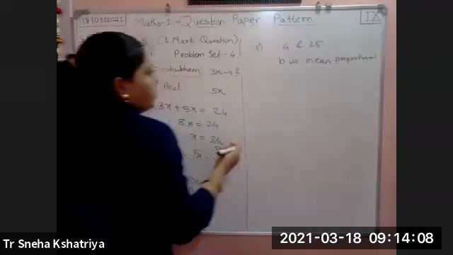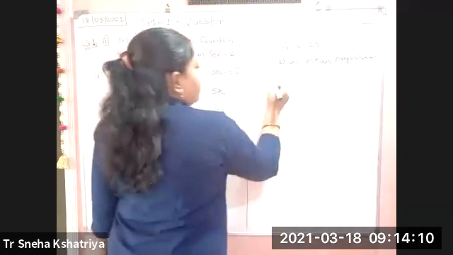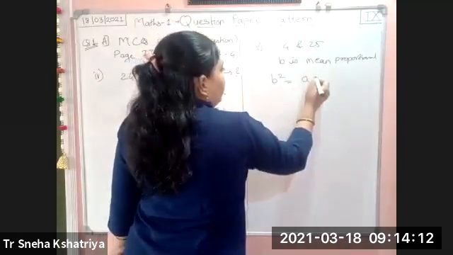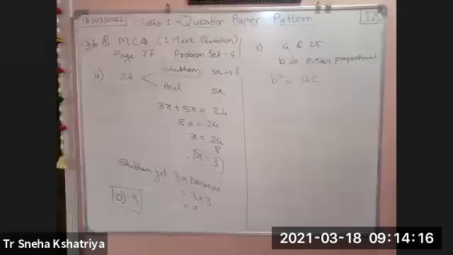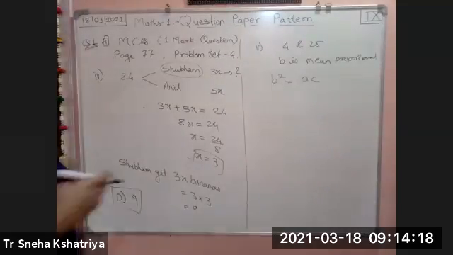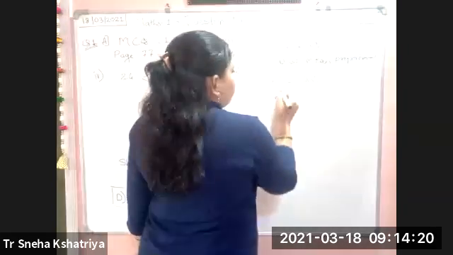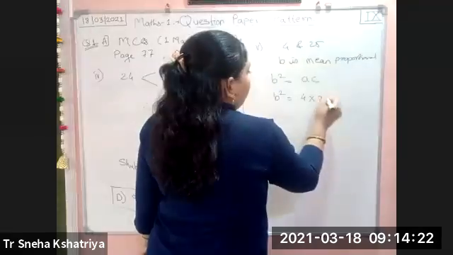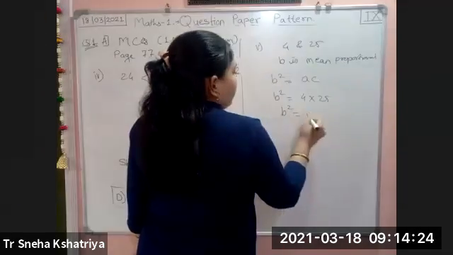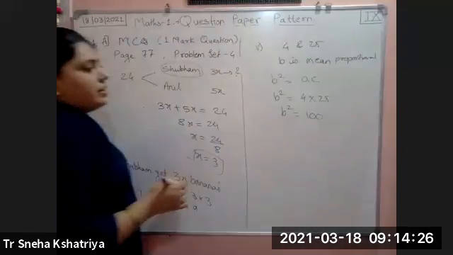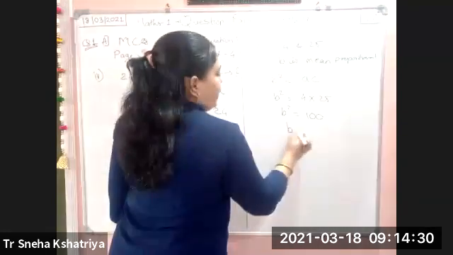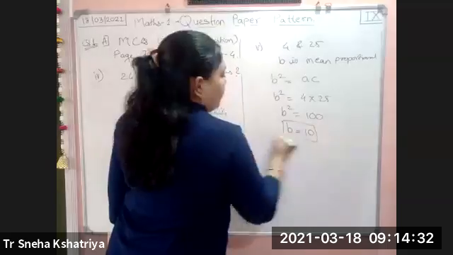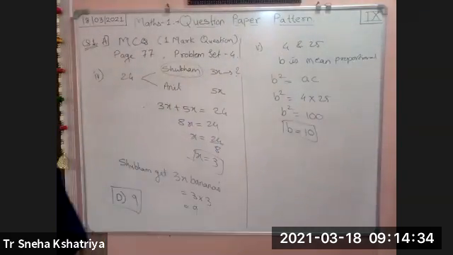And what is the equation for that? It is B square is equal to AC. We have the values of A and C because we have to find the mean proportional. So B square is equal to 4 into 25. B square is equal to 100, and 100 is which square? It is 10 square. So B is equal to 10. We need to find the value of B, so B is equal to 10.